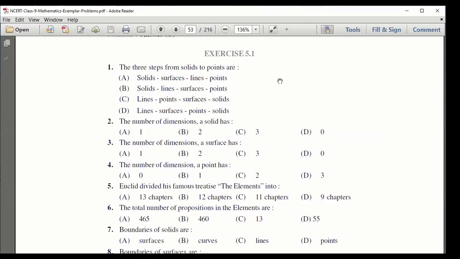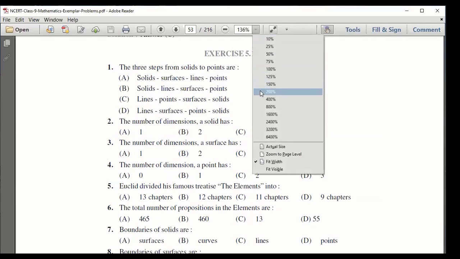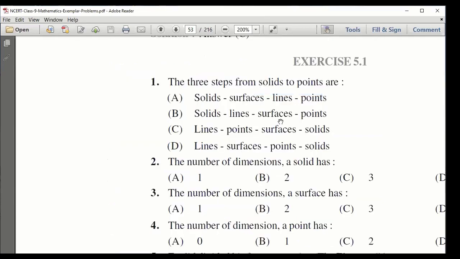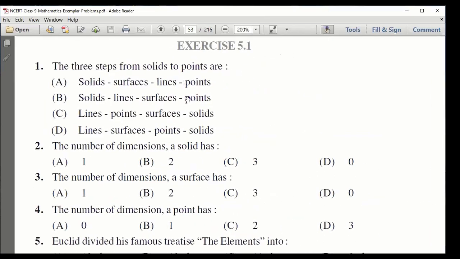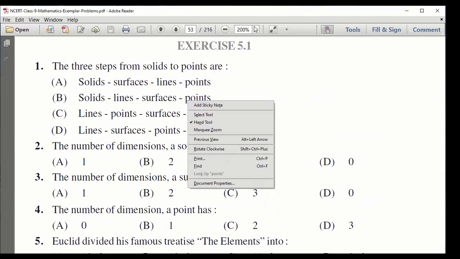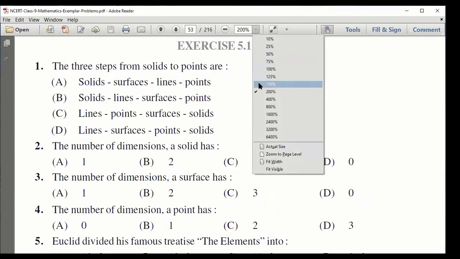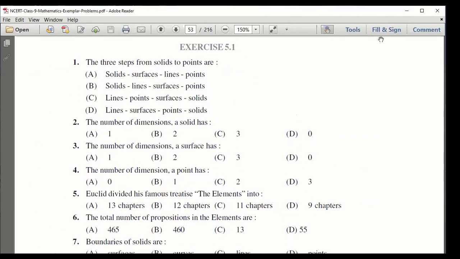Okay, who will answer question number 1? See, I am going to do this little, you can say, difficult one. We did this yesterday already. Everybody seeing this?